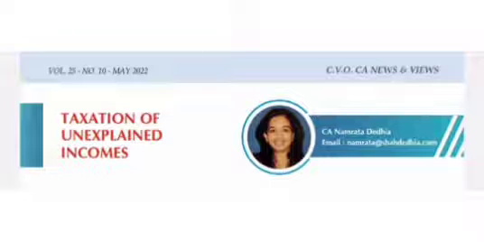Further, these sections also provide the point of time at which such items are included in the income of the taxpayer, i.e., in case of money, bullion, jewelry, etc., the year in which such assets are found, and in other cases, in the year in which the transaction is undertaken.